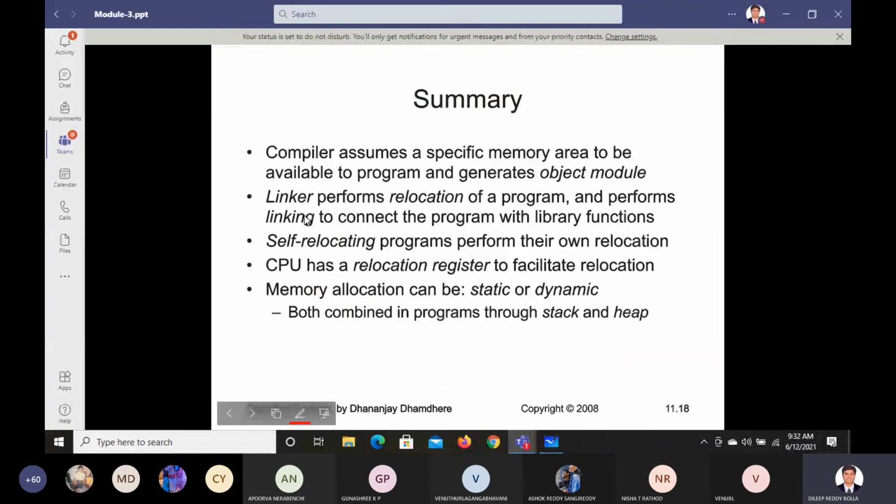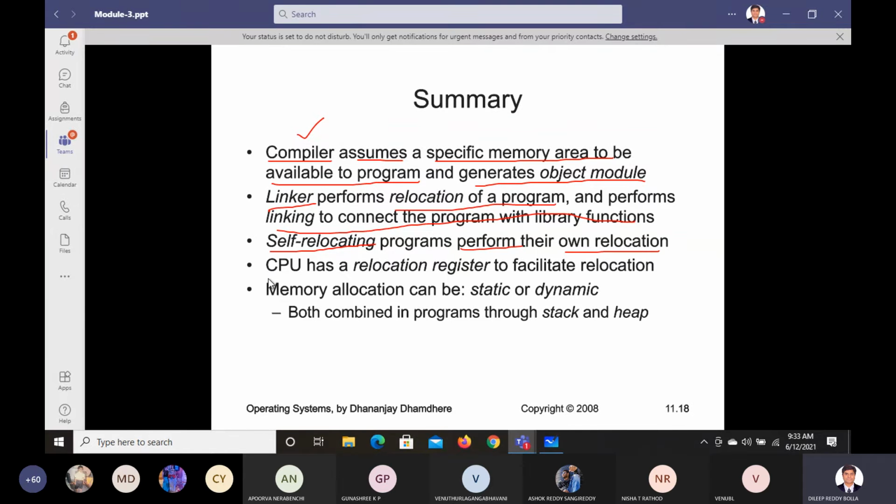So what is the summary of this complete session that we discussed? The compiler will assume a specific memory area to be available to a program and generates an object module. Okay, fine, and this is about the compiler. What about the linker? The linker will do the relocation of the memory and performs linking to connect the program with the library functions. We can also have self-relocating programs that perform their own relocation. They can relocate by themselves however they want.